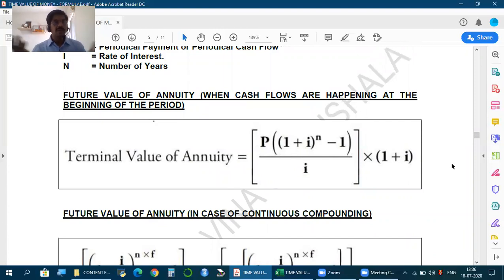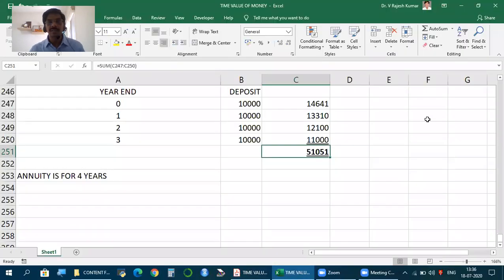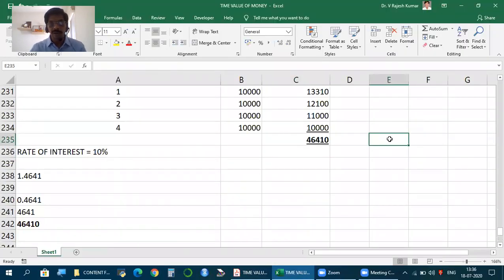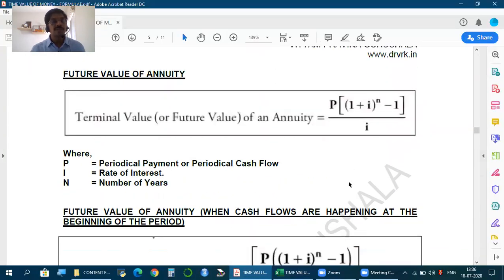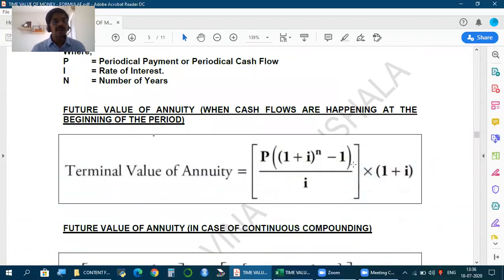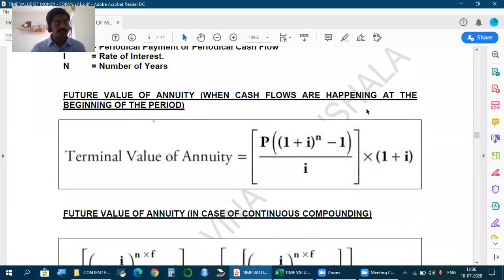Same formula to calculate future value of annuity when cash flows are happening at the end, but into 1 plus I. In this case, I use 10%, so which is as good as this amount, what I got, into 1.1. If I do that, I get this. But what is important is to know the formula. So this is the formula to calculate future value of annuity when cash flows are happening at end of each year. Where cash flows, inflow, outflow, whatever, are happening at beginning of each year, use the base formula